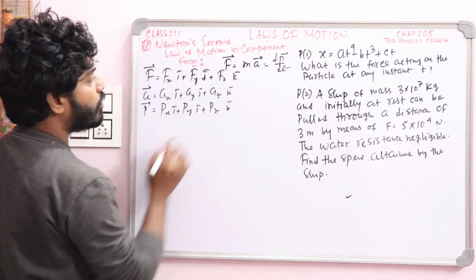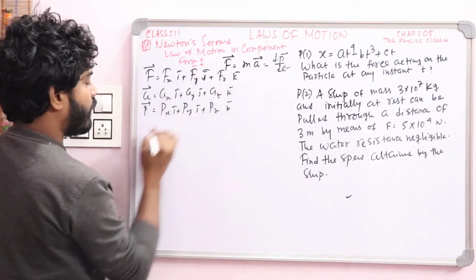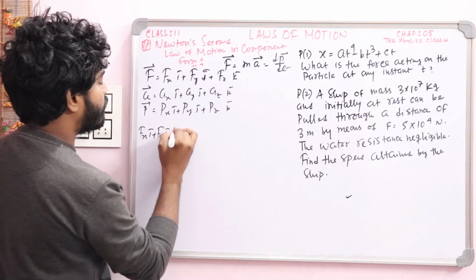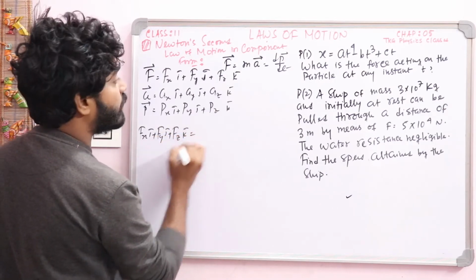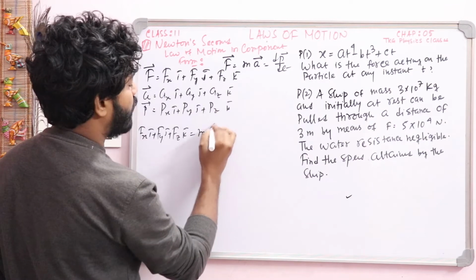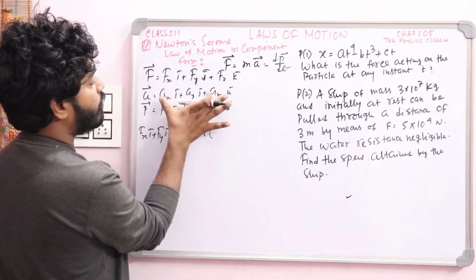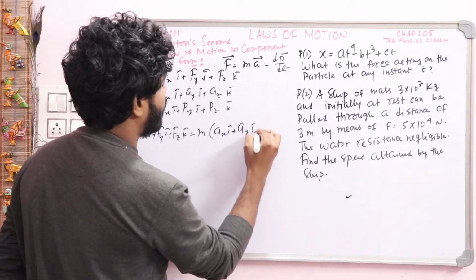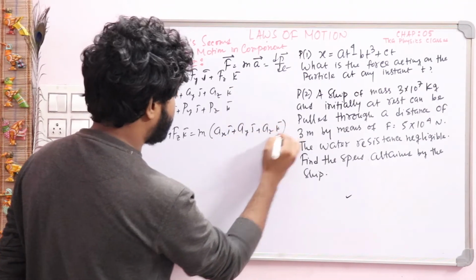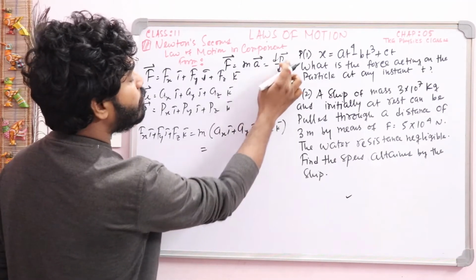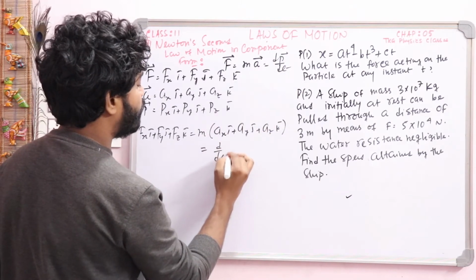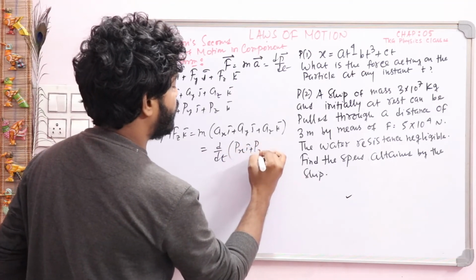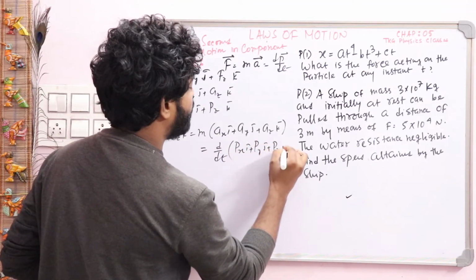Now using this, in the place of F you write Fx i cap plus Fy j cap plus Fz k cap, equal to mass into acceleration, Ax i cap plus Ay j cap plus Az k cap, which is also equal to d/dt of p, that is d/dt of Px i cap plus Py j cap plus Pz k cap.